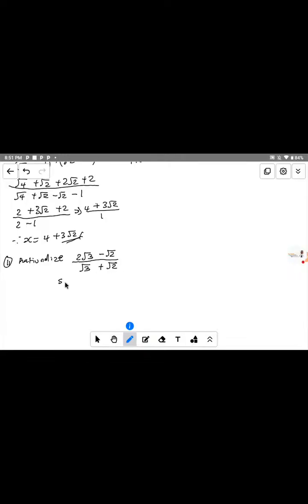Now how do you solve it? Let me hear your answer in the comment section. So how do you solve this question if the question says we should rationalize it?